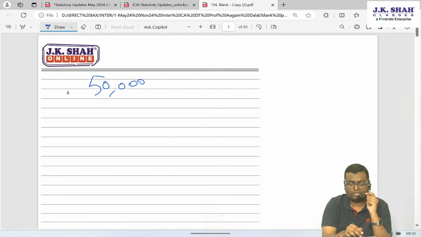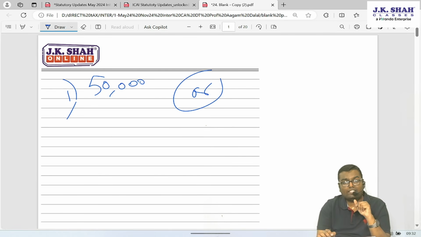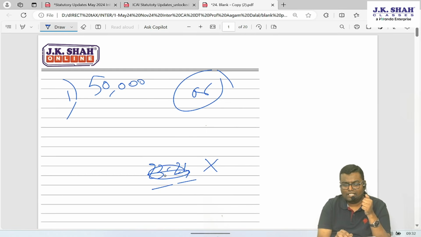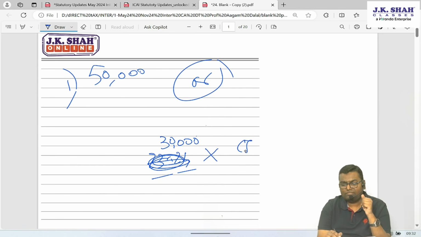That is option number 1. Option number 2, he will also see what the perquisite value was in the year 23-24, and he will do indexation on that to bring it to 24-25. So he will multiply it. Let's say in the year 23-24 the accommodation value was 30,000 based on the salary of that year. He will multiply it with CII of 24-25, divide with CII of 23-24.